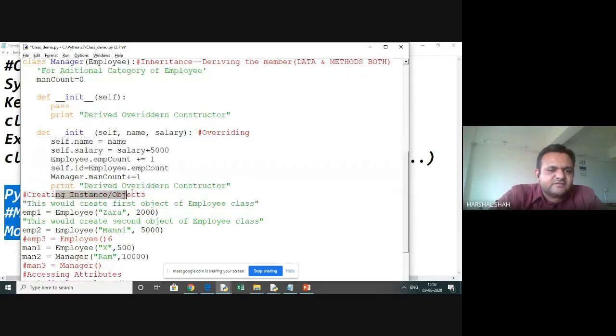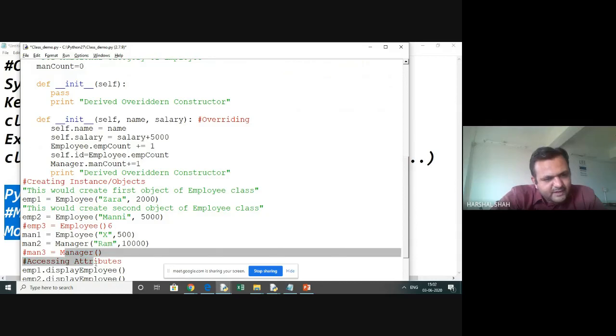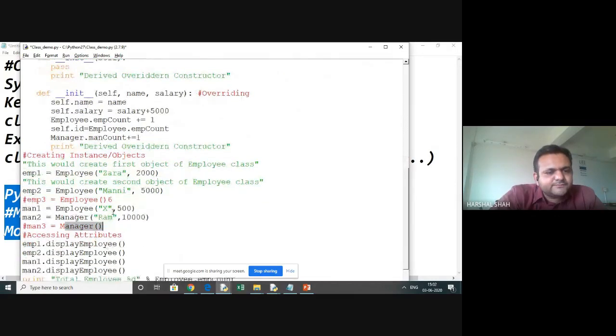Now we are creating the instances or objects. So this would create the first object, like we have created the first employee named Zara, then the second with the money. Then you can see over here, we have created one using blank. Nothing has been passed. Will it run? Yes, it will run. No problem. We can use it with blank also, and it can be created. Later on, we will assign. So I will demonstrate that live, accessing through an empty one.